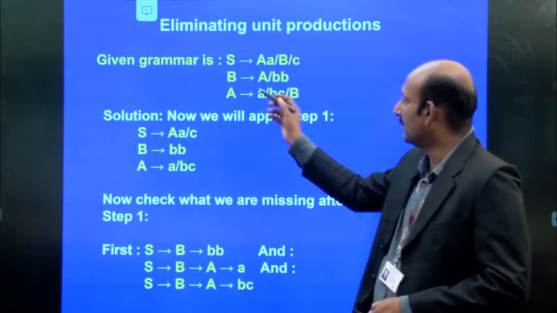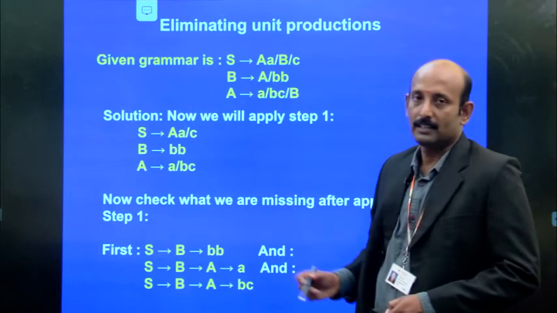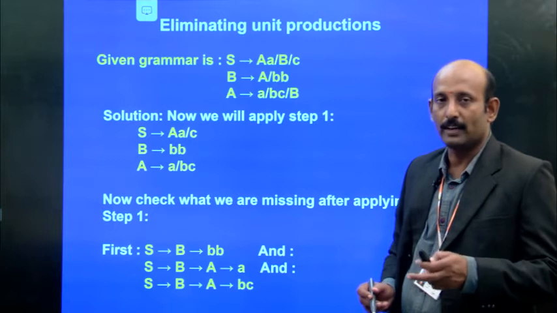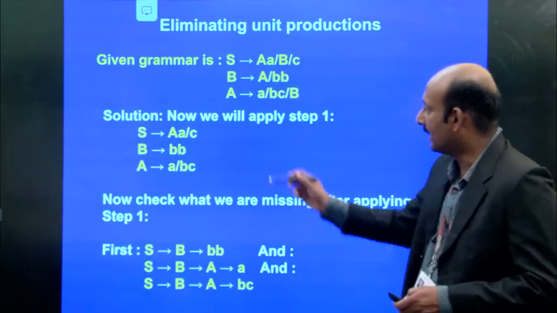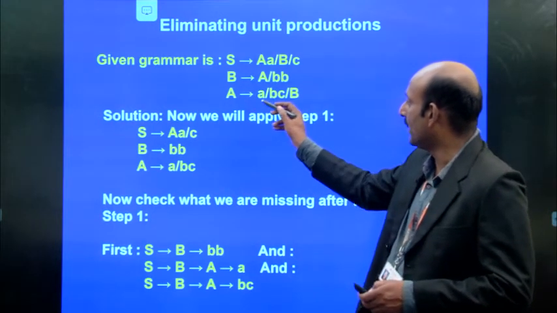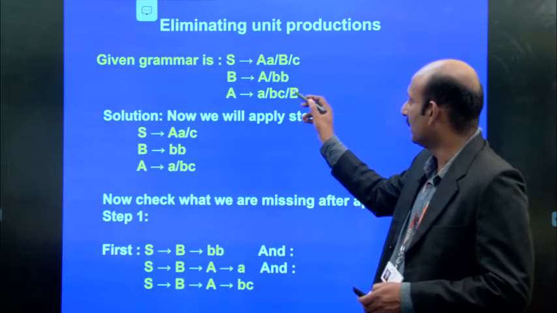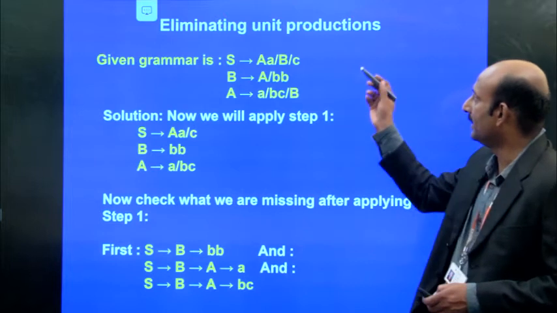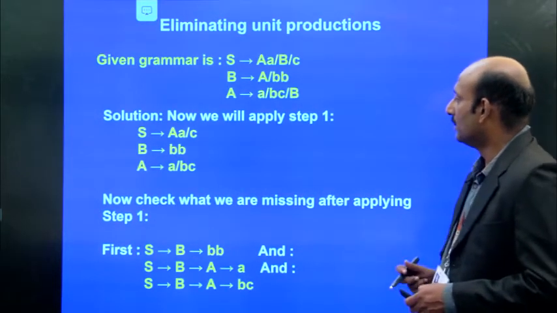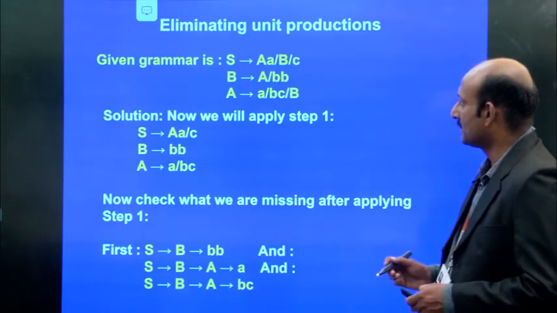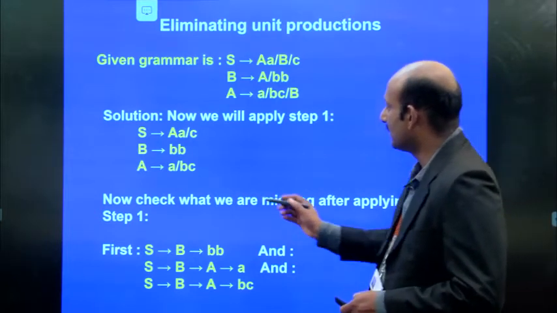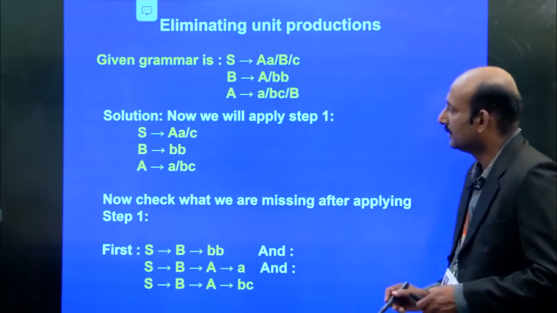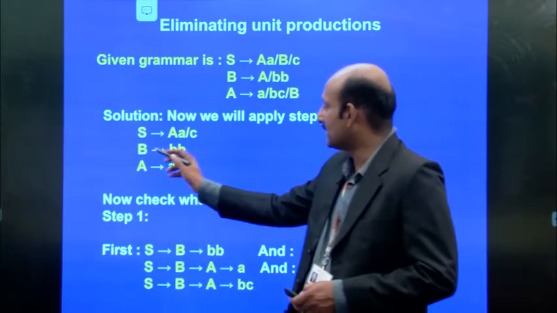The next is B implies A or BB. That is the two alternative productions for B. And A implies small a or BC or capital B. So, now we can go for eliminating these unit productions. What is the solution for the first step? S implies A or C, and B implies BB.